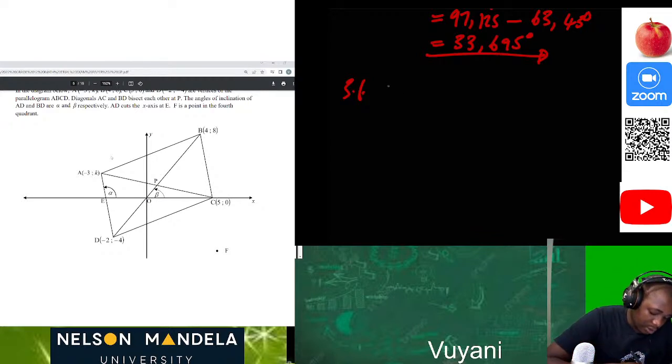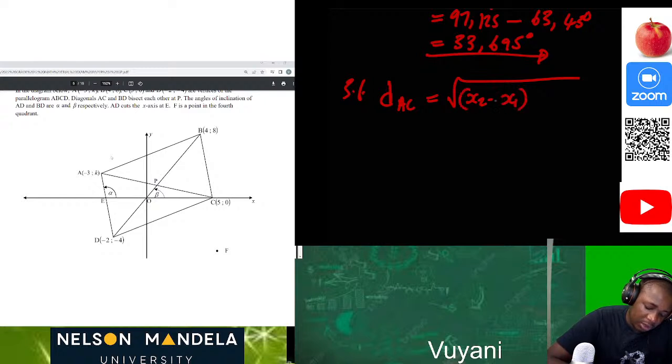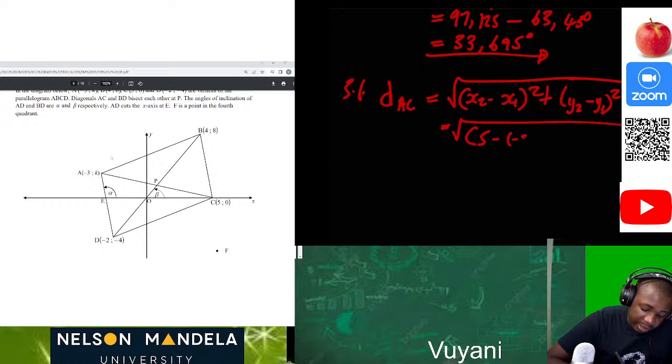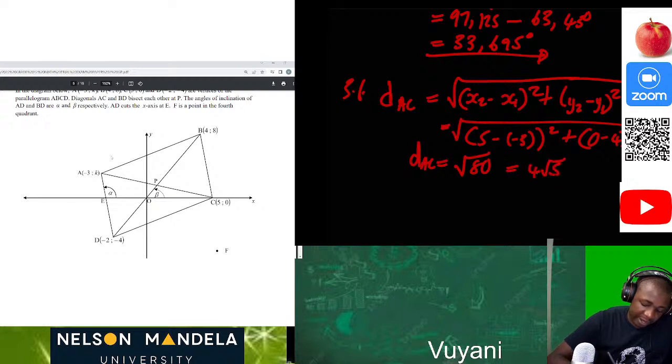Okay, so the distance of AC will be equal to the square root of (x2 minus x1) all squared plus (y2 minus y1) all squared. Now let's go. This should be 5 minus 3 all squared plus 0 minus 4 all squared. Then the distance of AC will be equal to the square root of 80, which is also 4 root 5.